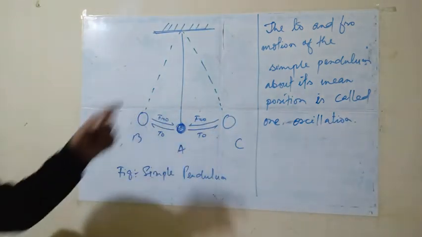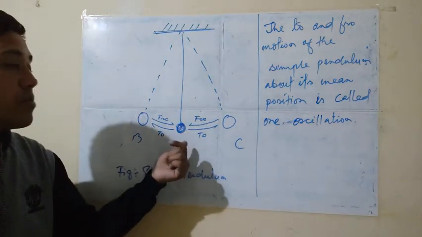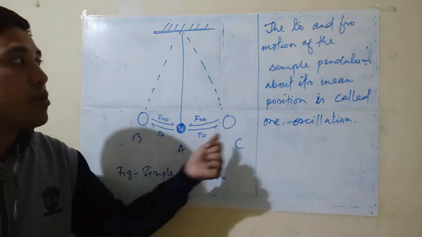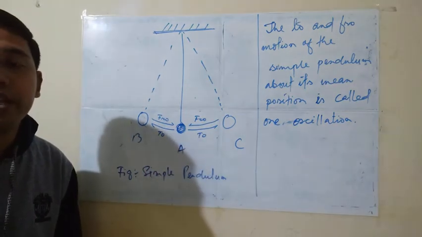And this movement of the simple pendulum about its mean position is known as the oscillatory motion.